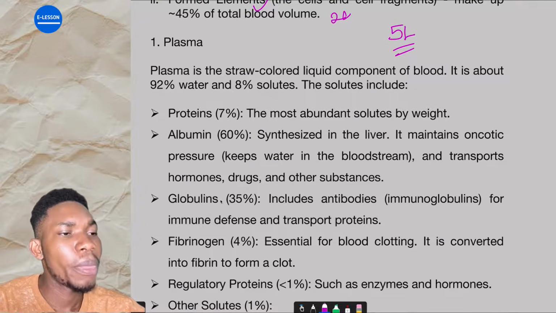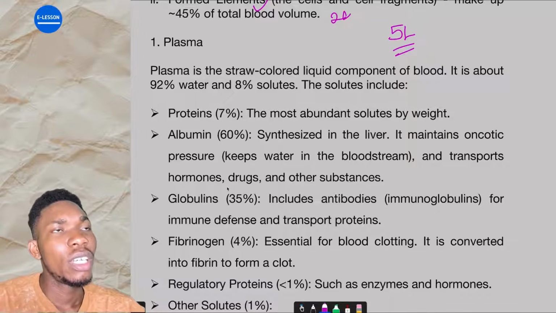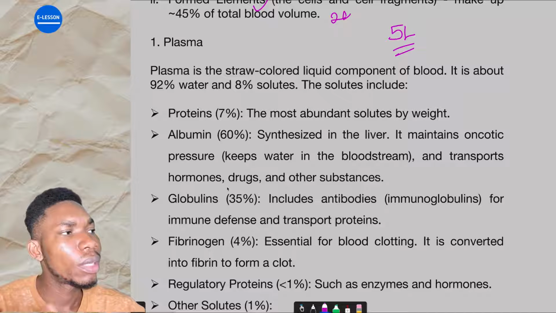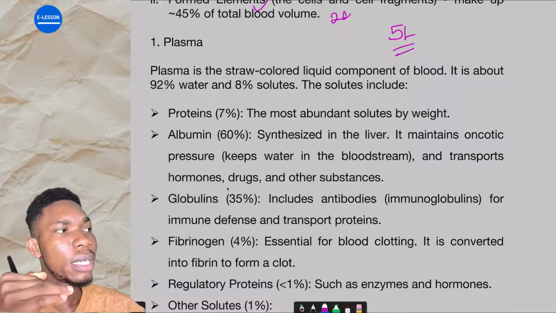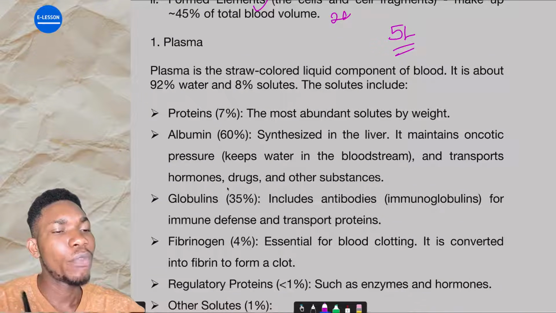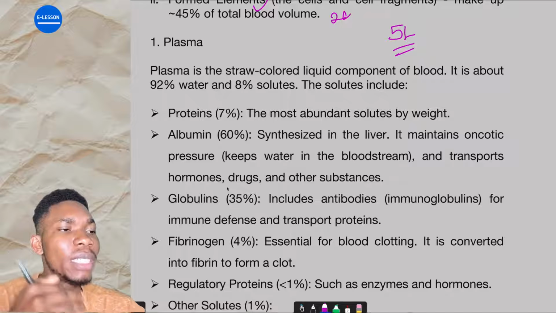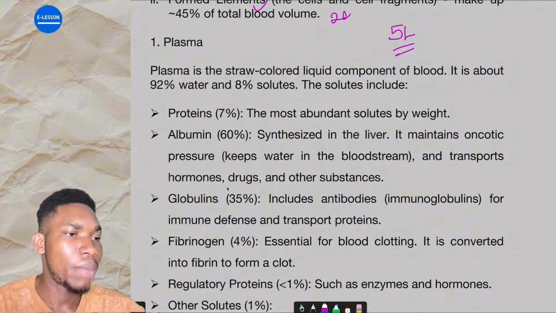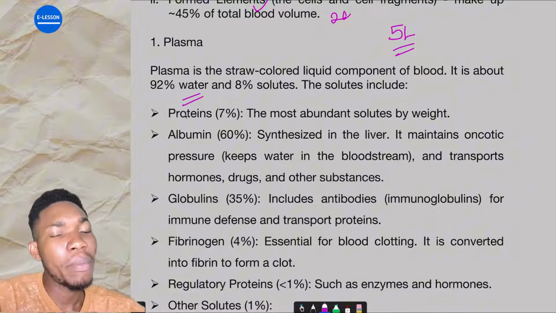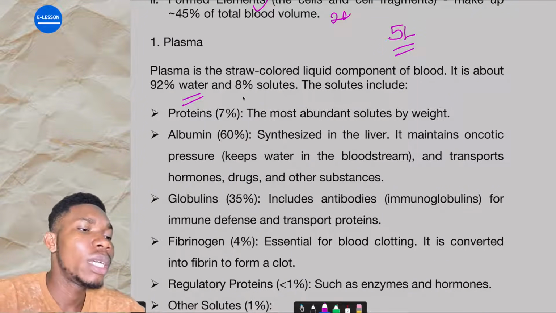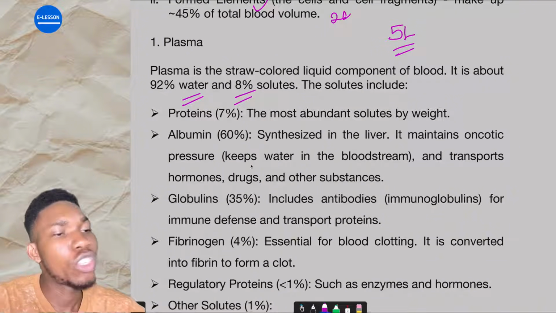The plasma is the straw-colored liquid component of the blood. If you centrifuge your blood, what you have left down there are the formed elements like red blood cells and so on. Then the plasma, that clear yellowish liquid on top, is the plasma. It is about 92% water, and only about 8% dissolved solute.